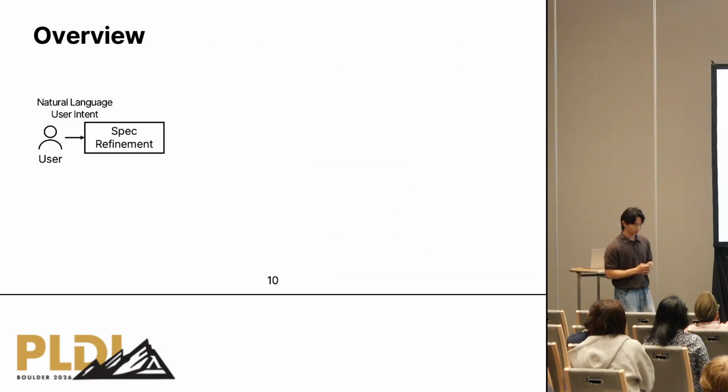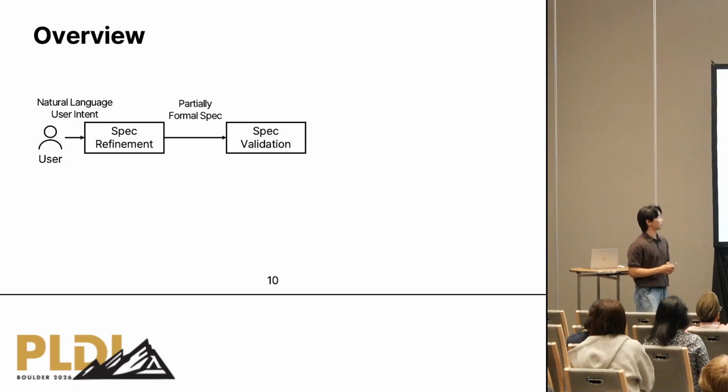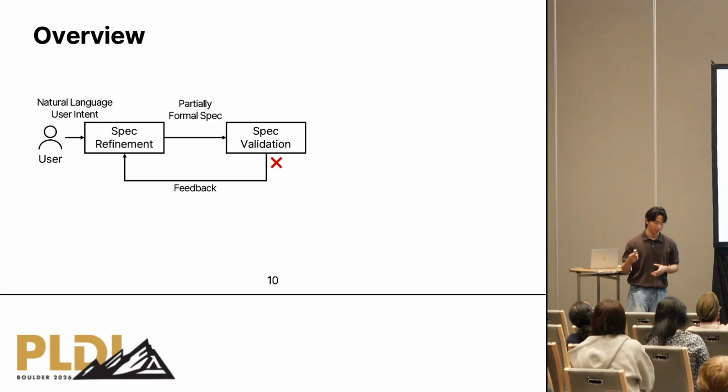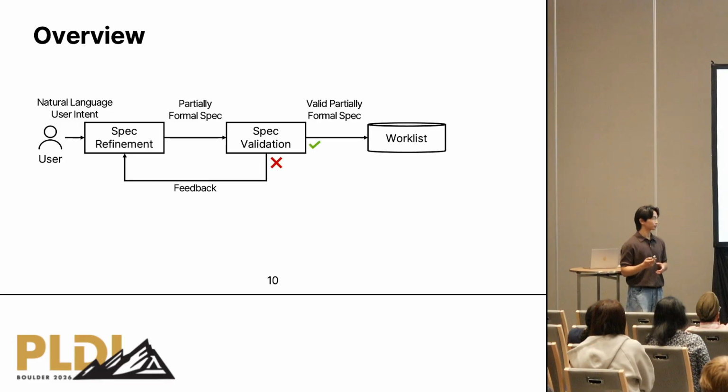Here's the overview. First of all, the user provides their intent in natural language. In the spec refinement process, it translates the natural language intent into a partially formalized specification. And then spec validation validates this partial formal specification. If it is invalid, then it generates feedback and repeats the refinement loop.